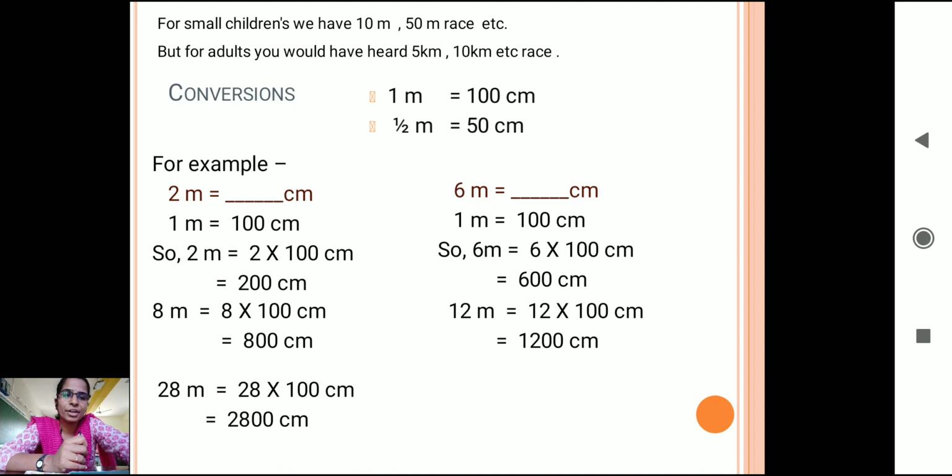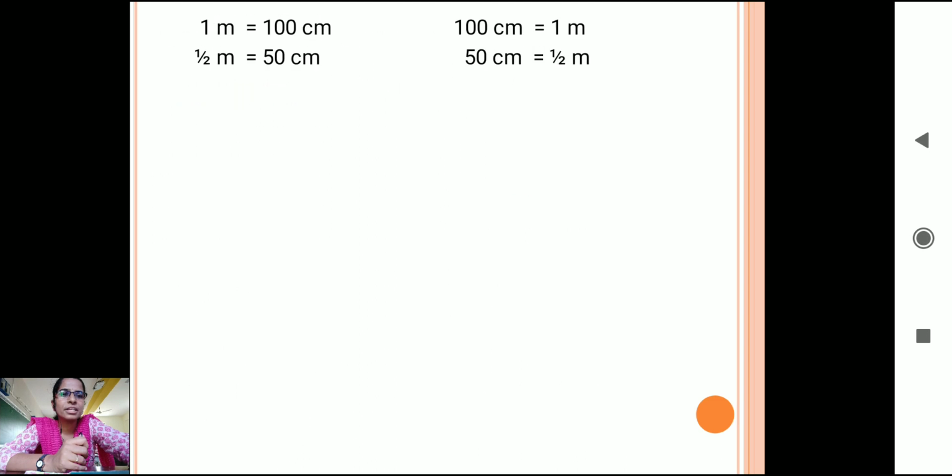28 into 100 will be, just add 2 zeros to 28, that is 2800 centimeters. It is very easy to calculate, children, and I know we have learned this in previous session also, but you need to revise your concept again and again. Okay, let us see. See here, I have shown you one more time the same thing. 28 meter is 28 into 100, that is 2800 centimeter.